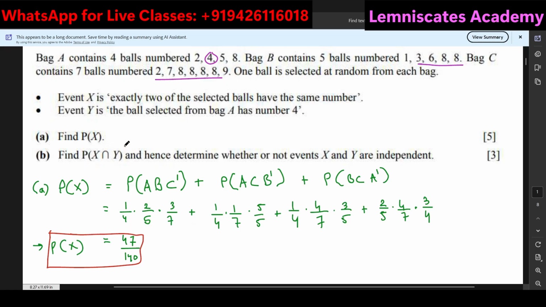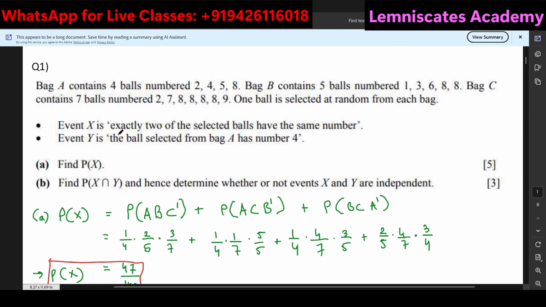And you will see either this value will be directly equal to the multiplication of the individual probabilities, or it won't. If it is equal, then they are independent. If they are not equal, then they are not independent. That is the criteria. Okay. So that is the first question.